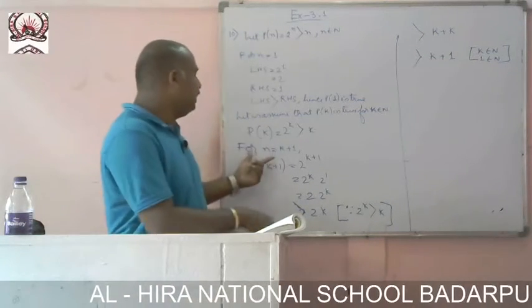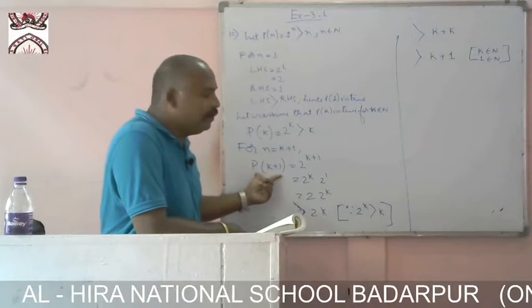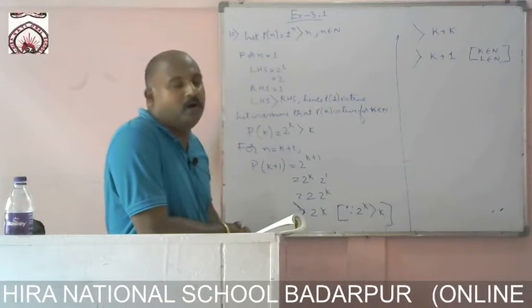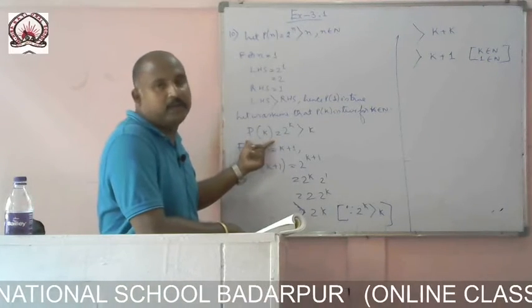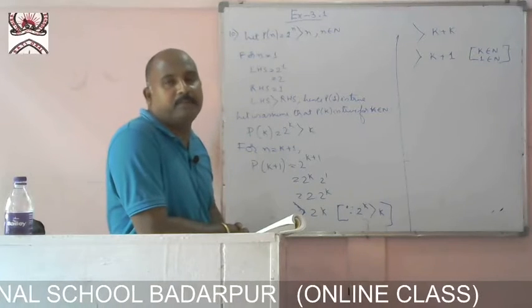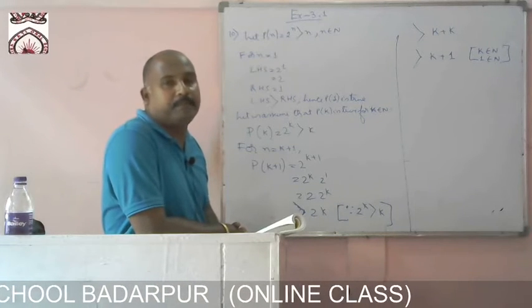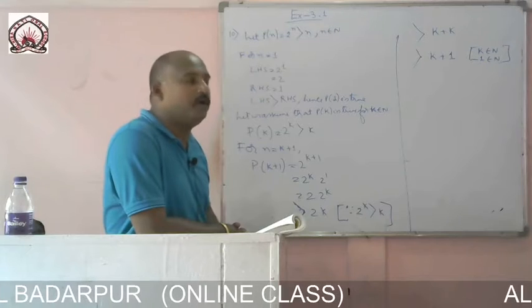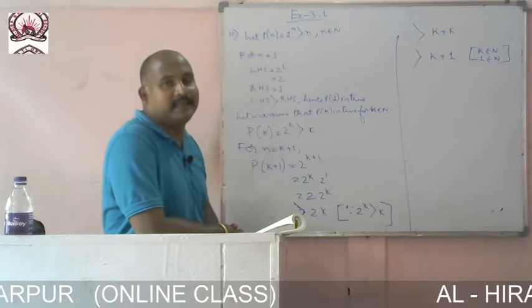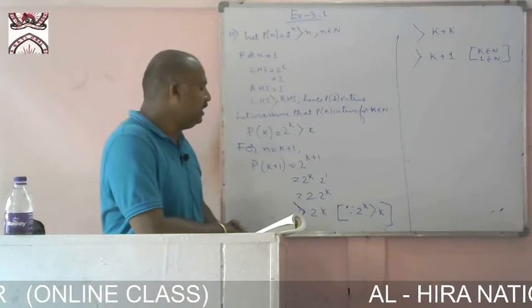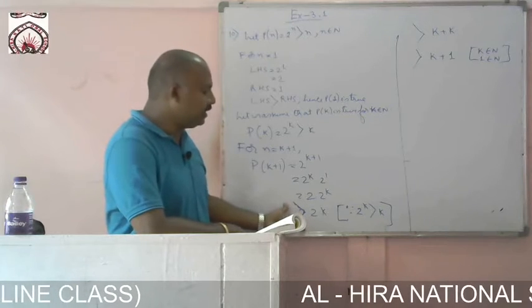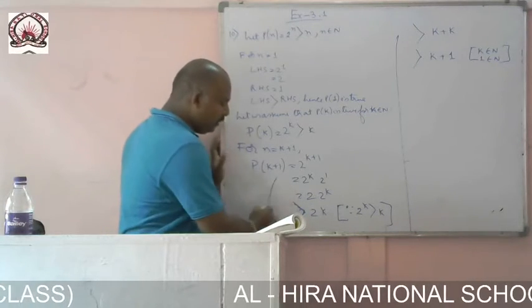Hence p of k plus 1 is true only when p of k is true. By the principle of mathematical induction, p of n is true for n belongs to natural numbers. See, this is the most important part.